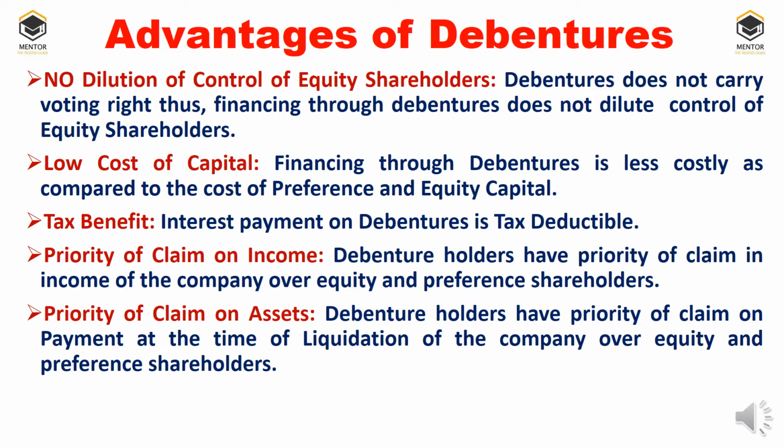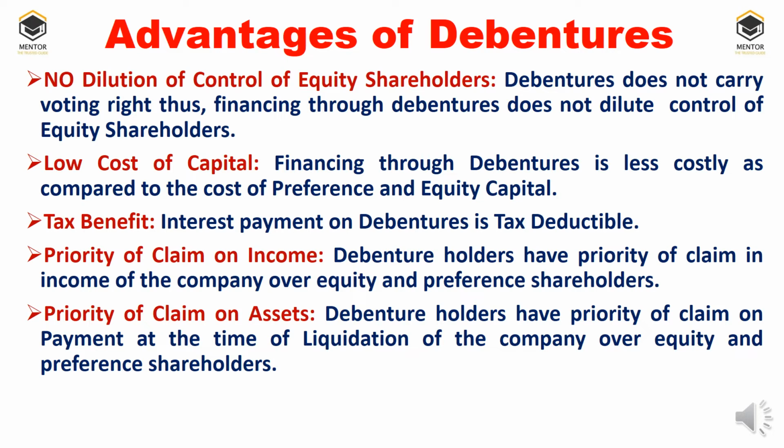Low cost of capital. Financing through debentures is less costly compared to equity and preference share capital, because the interest is allowed as a deduction for tax. It is a tax deductible item. So next, tax benefit is available. Interest payment on debentures is tax deductible. You can deduct the interest paid to the debenture holders from the profit, and after that you pay the tax, which leads to a decrease in the tax amount.